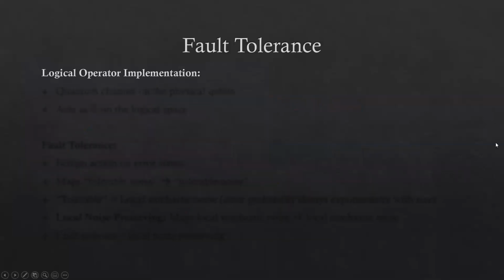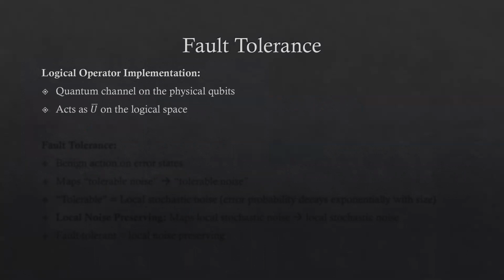I'd like to begin by going back to this question of what fault tolerance means. In particular, we consider fault-tolerant logical operator implementations. A logical operator implementation is a quantum channel, that is, some operation that acts on the physical qubits of an error-correcting code, and is such that the channel acts as the logical operator U-bar on the logical space, that is, the code space. However, importantly, the action of logical operator implementations in general on error states, that is, states that aren't in the code space or logical space, is not constrained by the logical operator implementation.